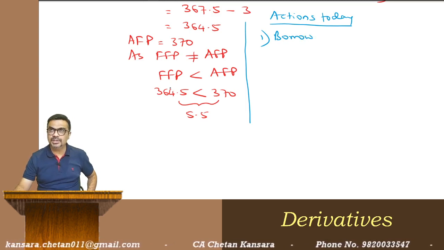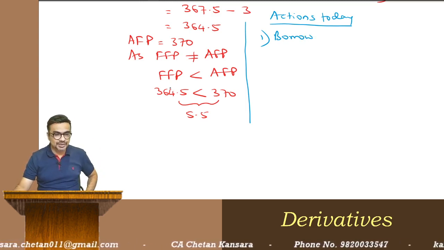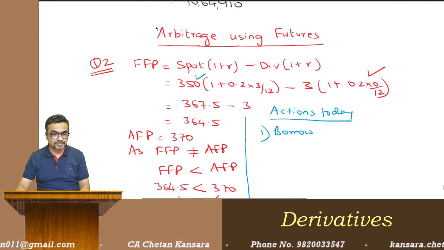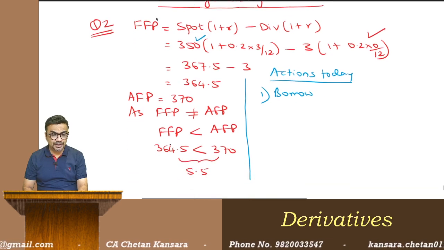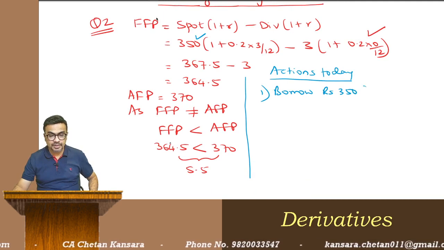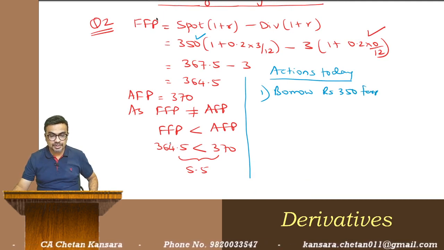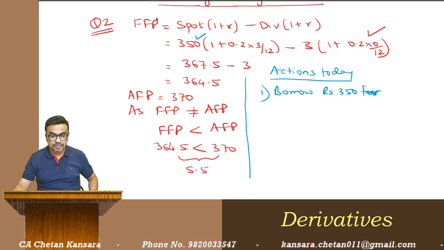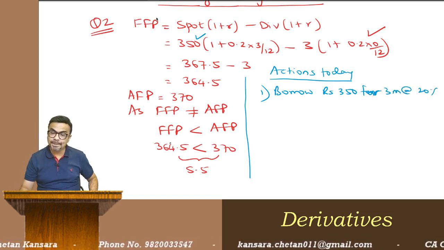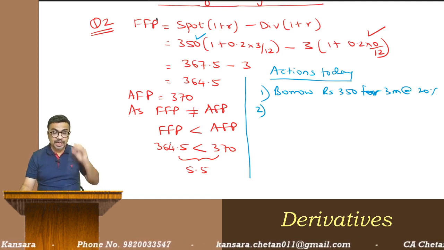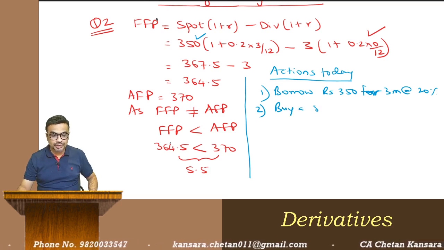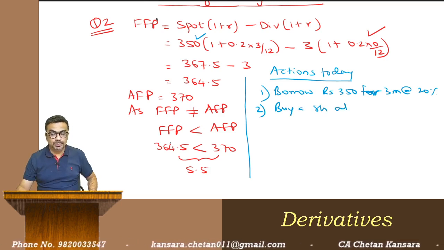Okay, tell me what is the spot market price? Share price. It is 350, no? Okay, it is 350. So you are going to borrow rupees 350 for 3 months. At what rate? 20%. Correct. Number 2, I am going to borrow 350 and buy a share. So buy a share at rupees 350.